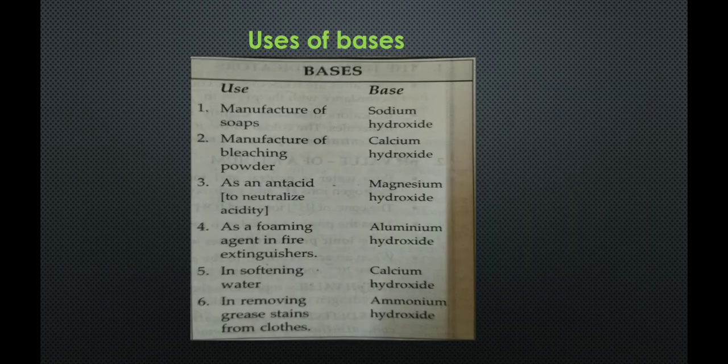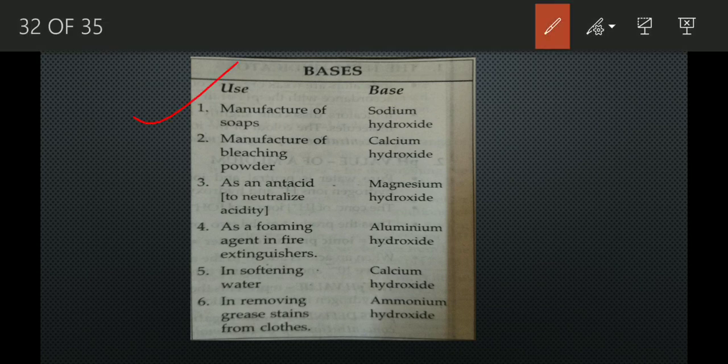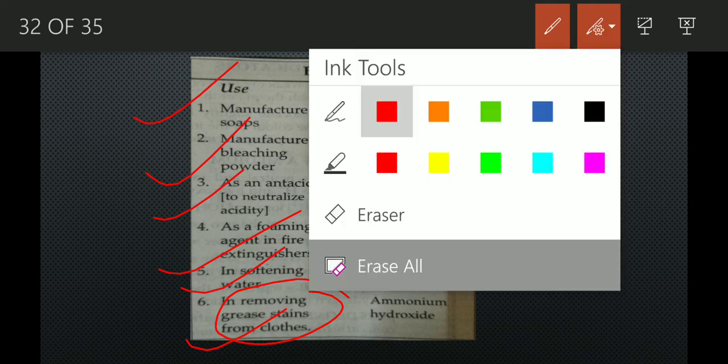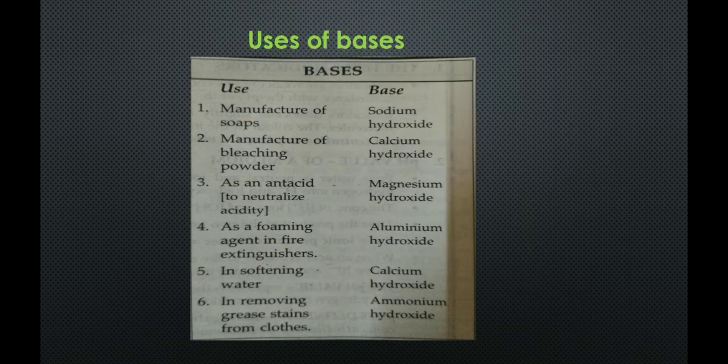Next is the uses of bases. See, sodium hydroxide is used in the manufacture of soaps, calcium hydroxide is used in the manufacture of bleaching powder, whereas magnesium hydroxide is present in antacid, which actually neutralizes the acidity. I will tell you about neutralization reaction. Aluminium hydroxide is used as a foaming agent in fire extinguishers. In softening of the water, calcium hydroxide is used and ammonium hydroxide is used in removing the grease stains from the cloths. So these are the uses of bases.